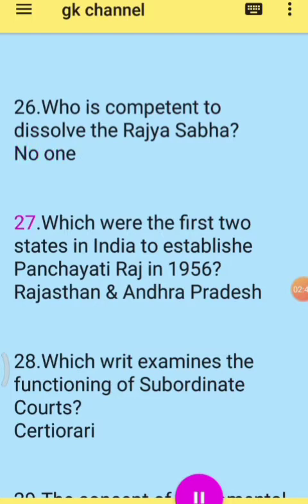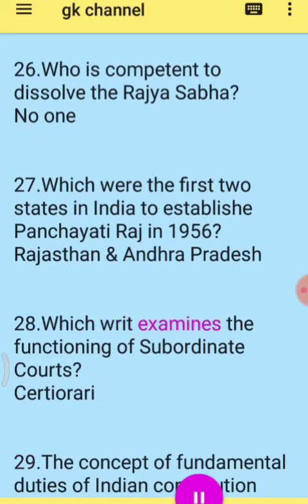27. Which were the first two states in India to establish a Panchayati Raj in 1956? Rajasthan and Andhra Pradesh. 28. Which writ examines the functioning of subordinate courts? Certiorari.